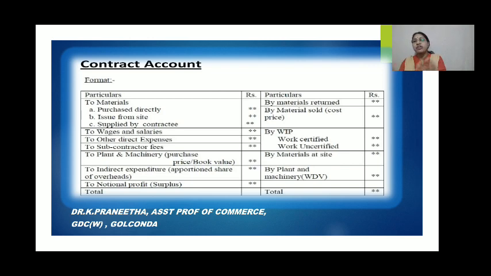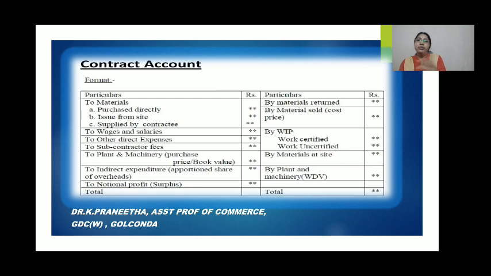Next, to wages and salaries, to other direct expenses, to subcontractor fees, and to plant and machinery, that is anything which we have purchased for that particular contract, we will be entering here. To indirect expenditure, that is any other overheads incurred for this particular contract.